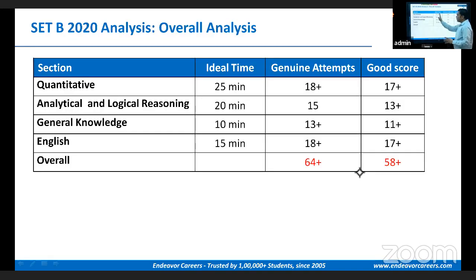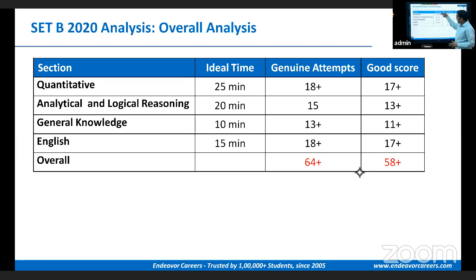Now, this is what we feel should be the genuine attempt. I'm sure most of you would have attempted all questions, but I'm talking about a genuine attempt. In 25 minutes, 18 plus attempts in quant was fairly possible. There are 15 questions in analytical reasoning, and that was achievable in 20 or 22 minutes, not more than that. General knowledge, in 10 minutes, 13 plus questions. A genuine attempt was possible if you were seriously preparing for the SCT exam. In English, 15 minutes and 18 plus questions, maybe one RC, and all other questions were grammar and vocabulary based. So 15 minutes was more than sufficient.